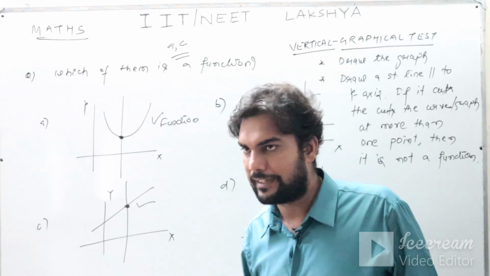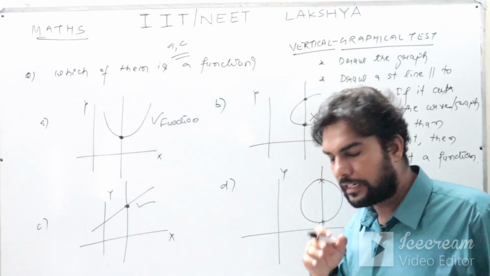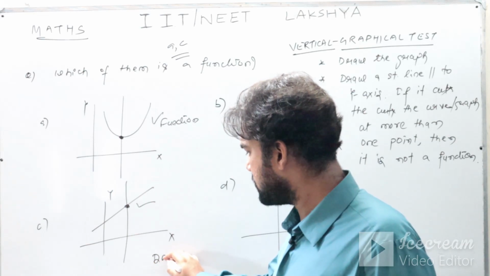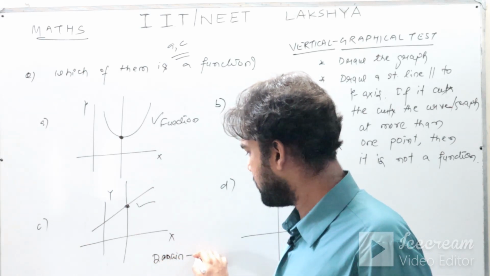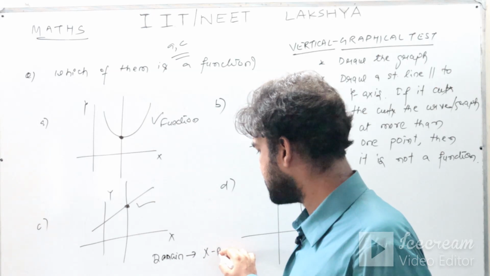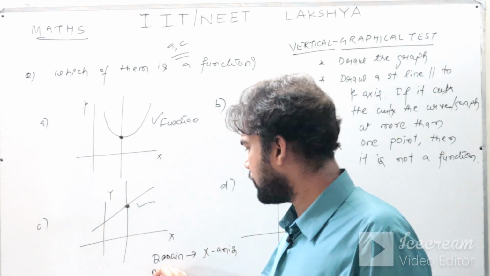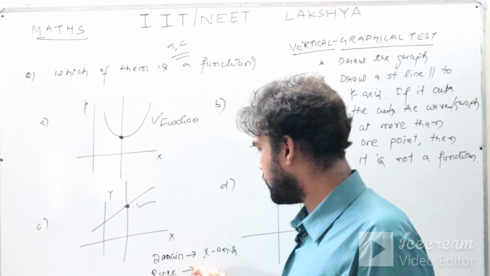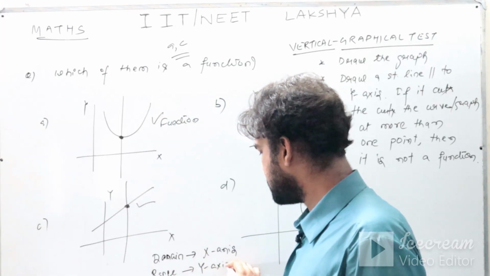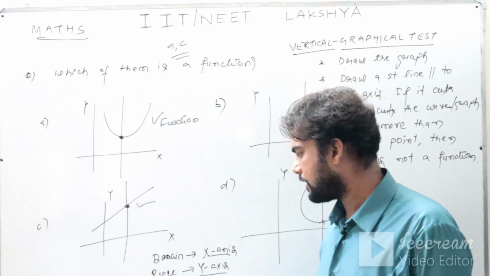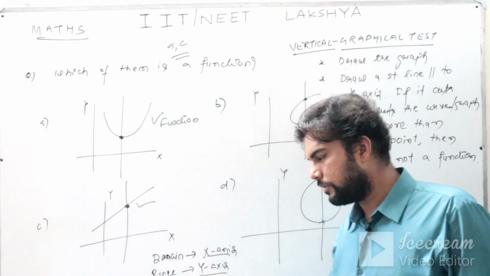Now try to understand the reason. Generally, the domain of a function falls on your x-axis. Whenever you have to see the domain, you see x-axis. Whenever you have to see a range, then you have to see y-axis. For domain you have to check your x-axis and the range you will get on y-axis.